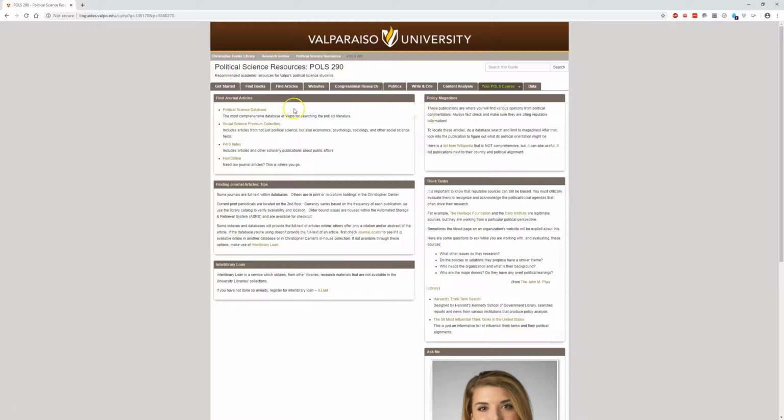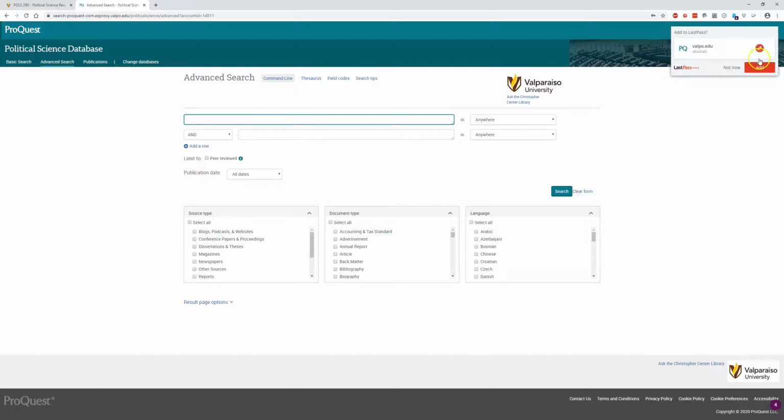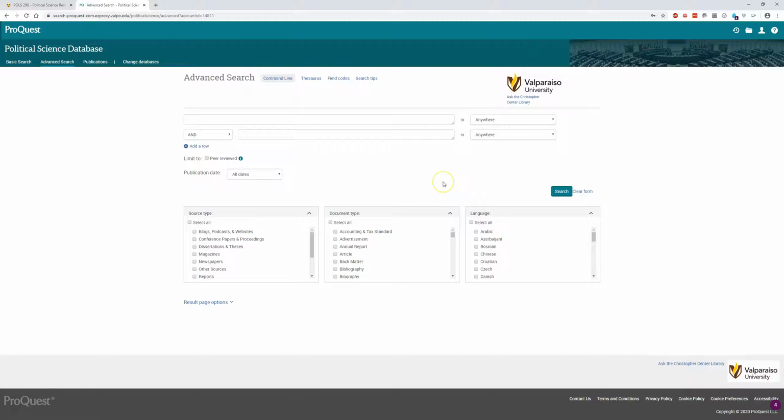So let's go ahead and go to the left side and click on Political Science Database. If you're off campus, it's going to ask you to log in with your VU credentials, so go ahead and do that. All right, and that takes me in to Political Science Database.